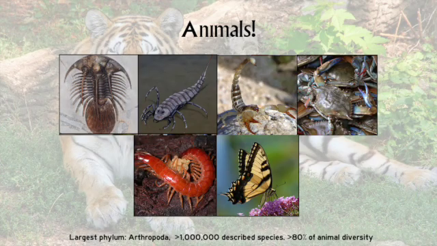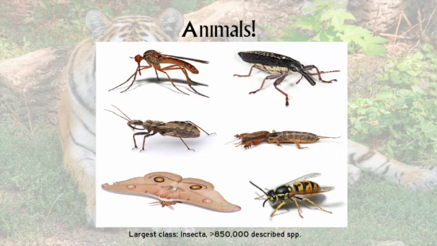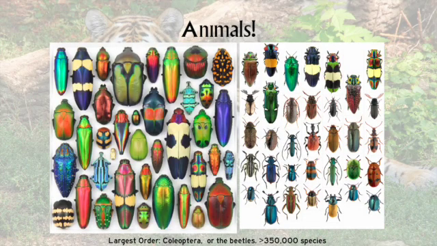The largest phylum of animals is the arthropods. Maybe you remember from our very first lecture. Over 1 million known species representing more than 80% of animal diversity. And the great majority of those arthropods are of a single class, the insects, with over 850,000 species. And within that giant class, one order dominates, the beetles, with over 350,000 species. And these are just a few of the prettier ones.